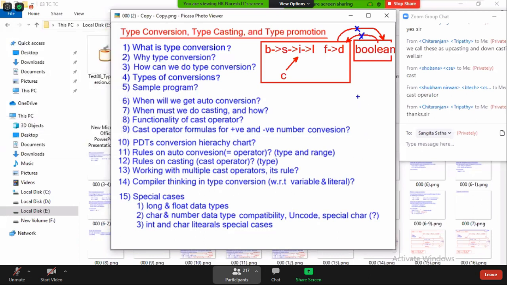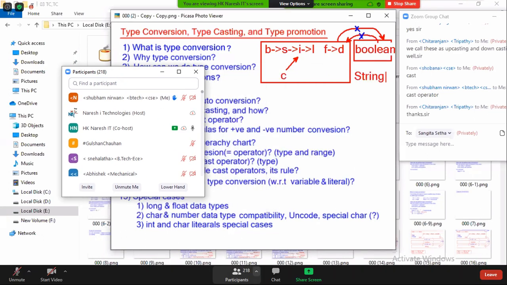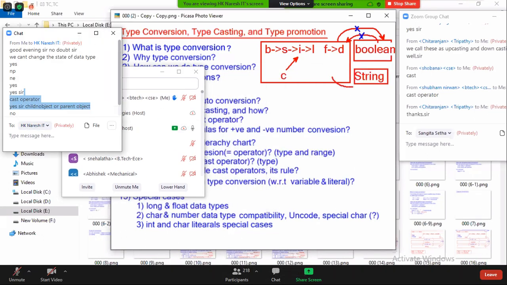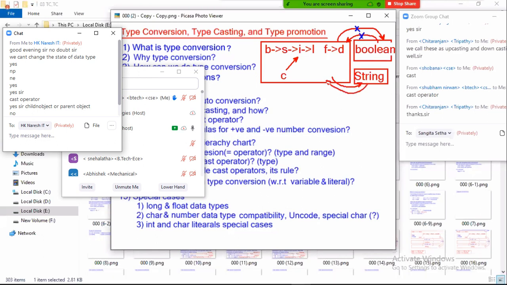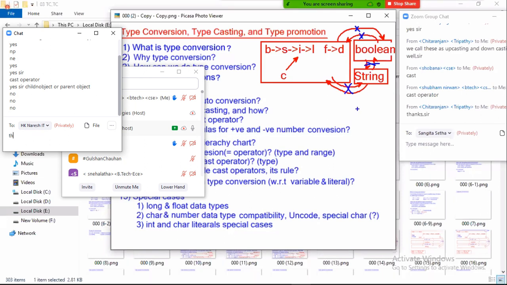Next, can I do conversion with another data type, your favorite data type, string? Tell me, can I do conversion with any of these data types to string? No. Can I do boolean to string, string to boolean? No, not possible. Why not possible? They are incompatible. Try to understand. Byte to short to int to long, float to double, they are compatible, but the difference is in range; type difference is not there. They have the same type but differ in range.